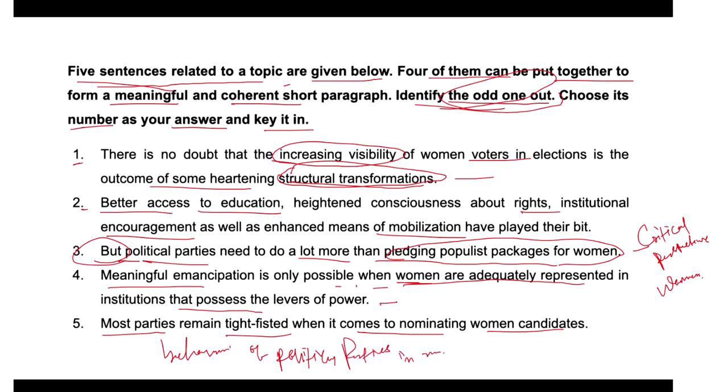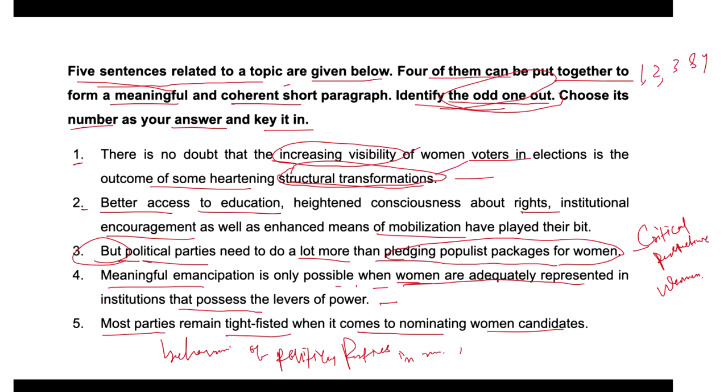So on the basis of that, we can say options one, two, three, and four discuss broader themes such as structural transformation, factors contributing to women's visibility, the limitations of political party efforts, and the need for women's representation in power institutions.